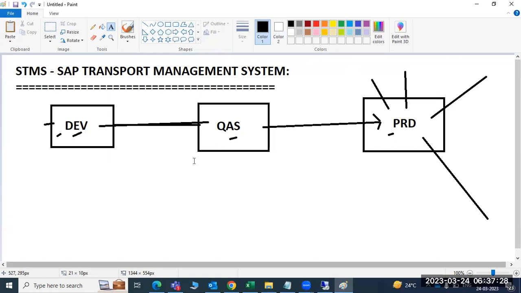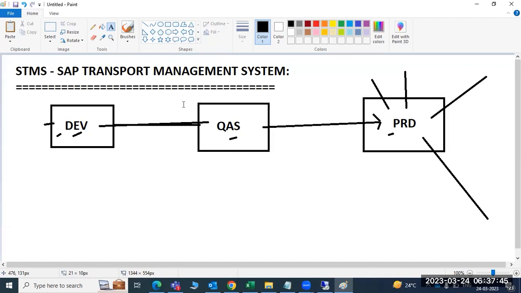We have to use it for moving the data from one system, one client, to another system, another client, or any client. Client copy is only a one-time activity, copying the client data.